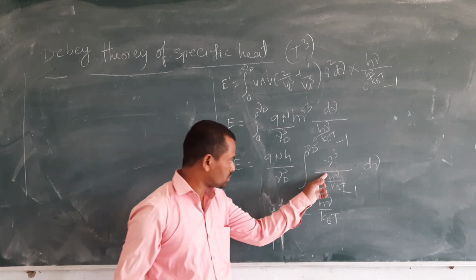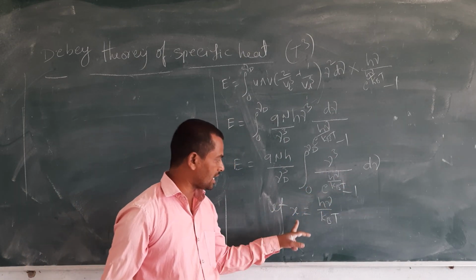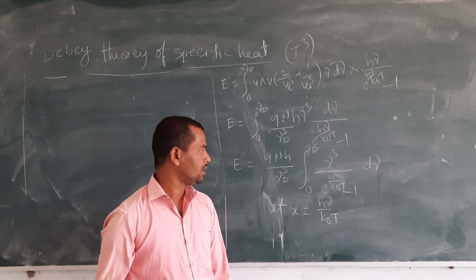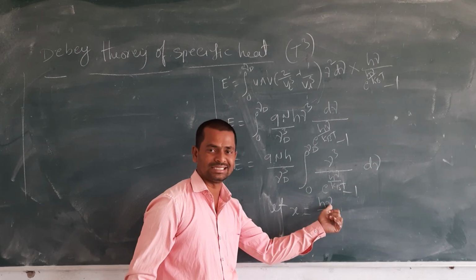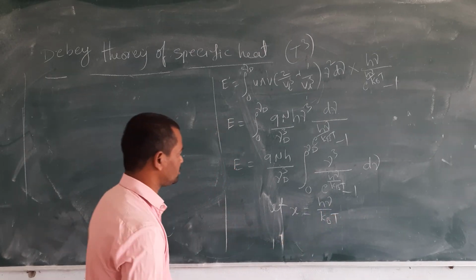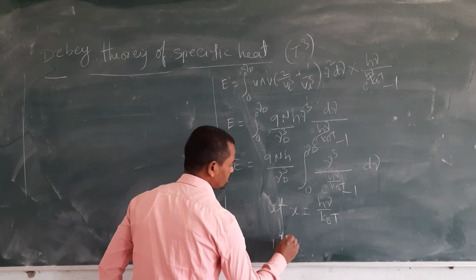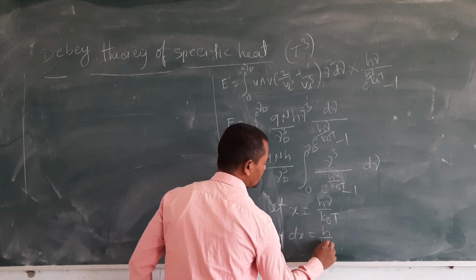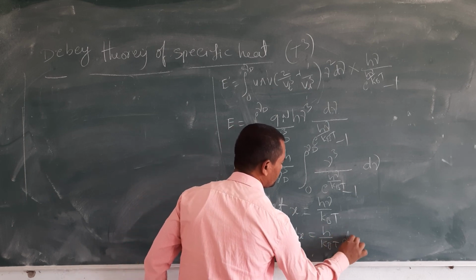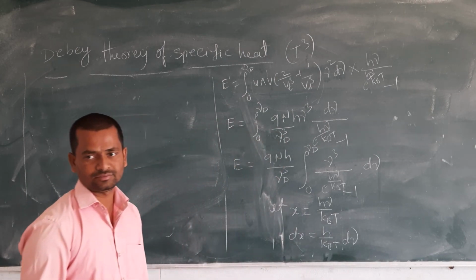So this total term I am simply taking as x. Here you have d nu, and here also nu is there. According to the substitution method, differentiate it. dx is equal to h by kBT into d nu.